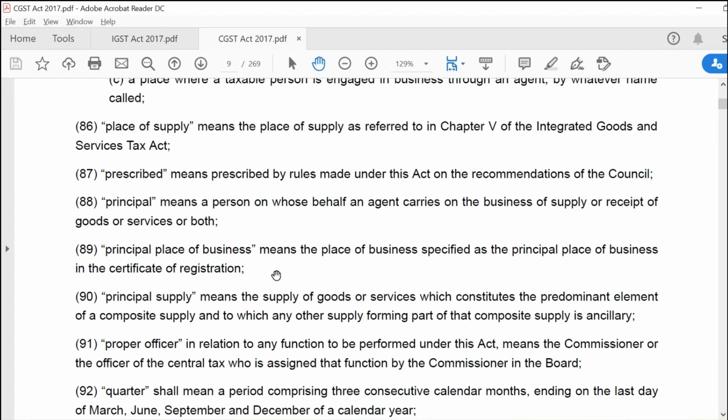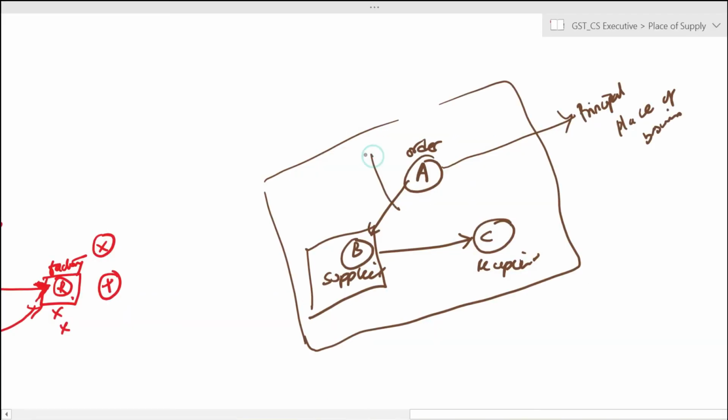So only when there is a certificate of registration can there be a principal place of business. So it is necessary for a transaction that is being covered under 10(1)(b) that the third person should necessarily be a registered person. If the person who is placing the order is not a registered person, then bill to ship to transaction will not arise at all. It will not fall under 10(1)(b). It will be covered under 10(1)(a) or any other relevant subsections. It will not be covered under 10(1)(b). So this principal place of business needs to be given its due importance.